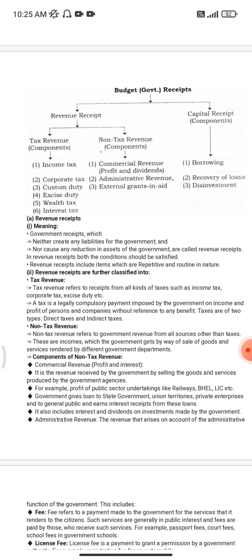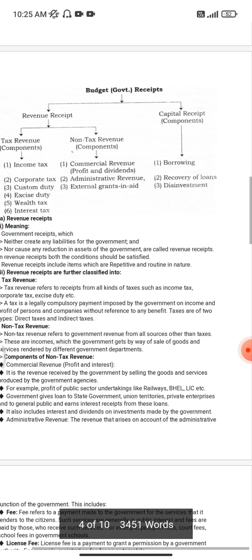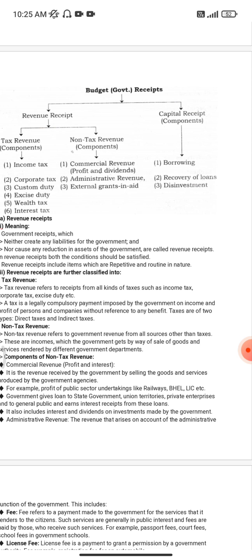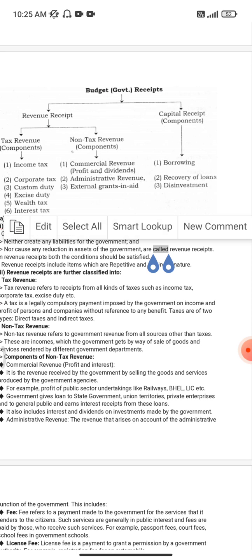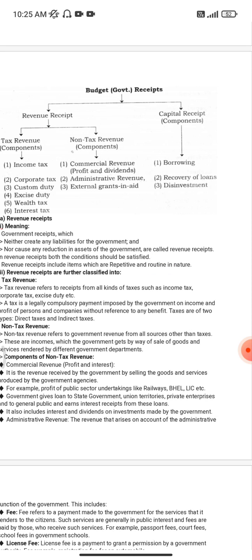Tax revenues: income tax, corporate tax, custom duty, excise duty, wealth tax, interest tax. Non-tax revenues: commercial revenues like profits and dividends, administrative revenue, external grants-in-aid. This was non-tax revenue. And capital receipts are borrowing, recovery of loan, disinvestment.